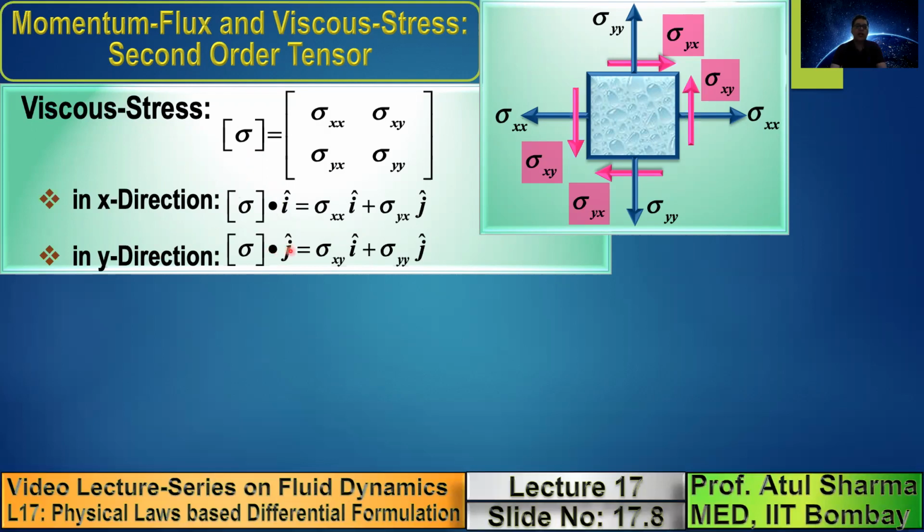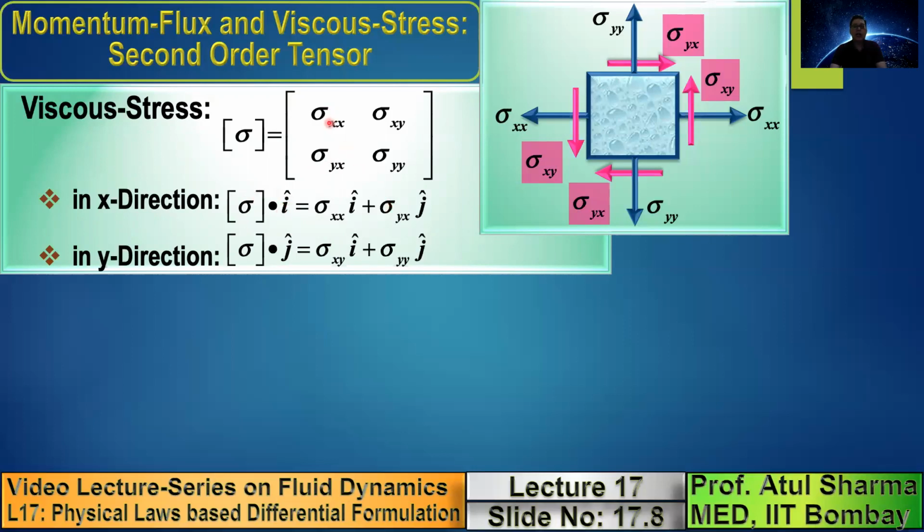Note that the mathematical definition of this dot product, sigma dot i, is that you take the first column of this second order tensor and write it in terms of a vector. So the second order tensor, when you take a dot product, gets converted into a vector.